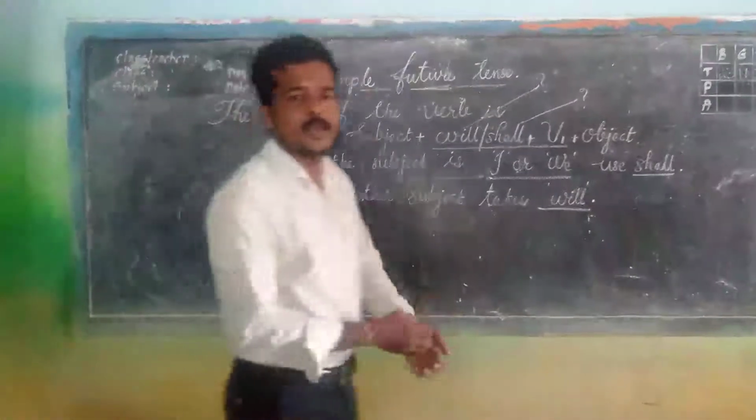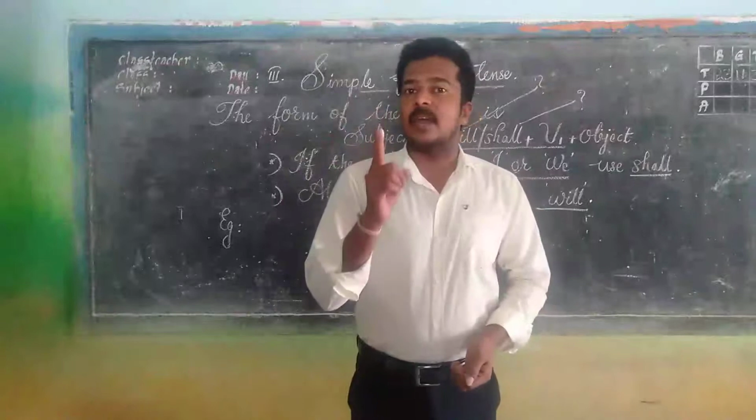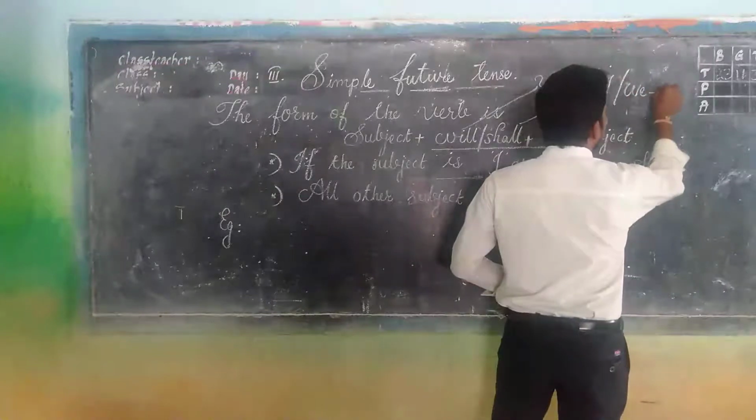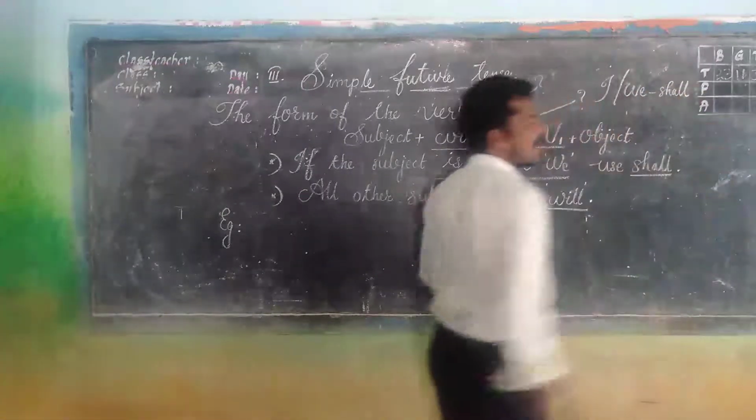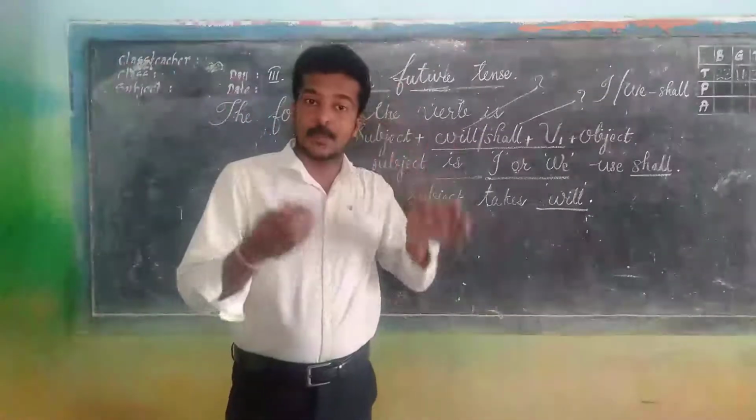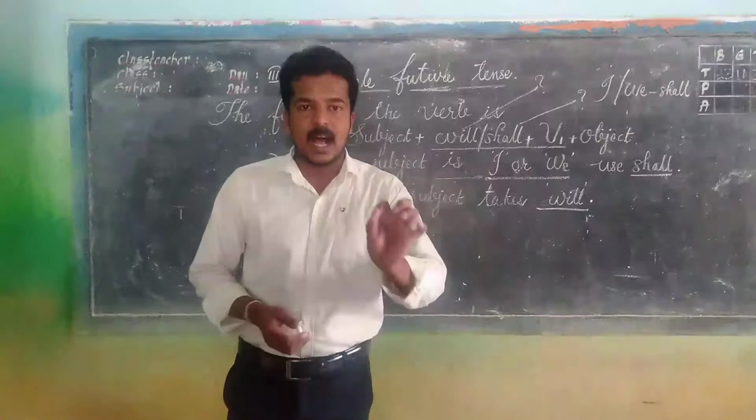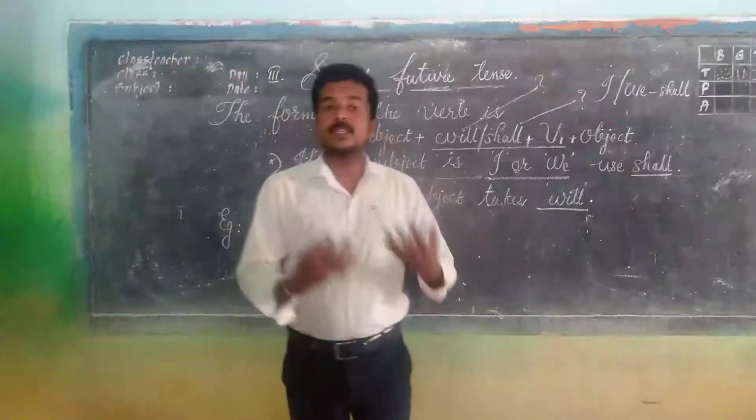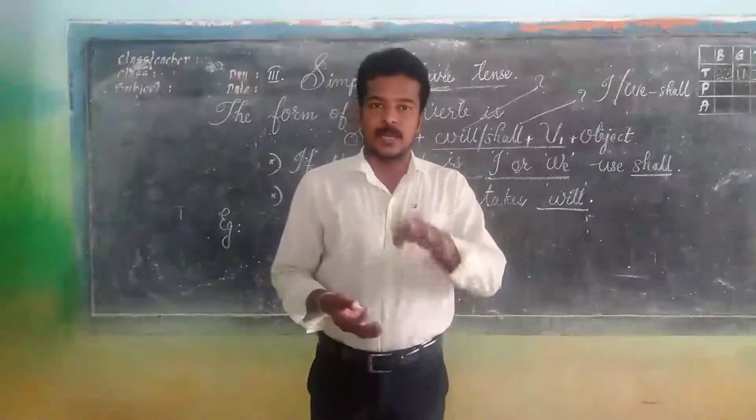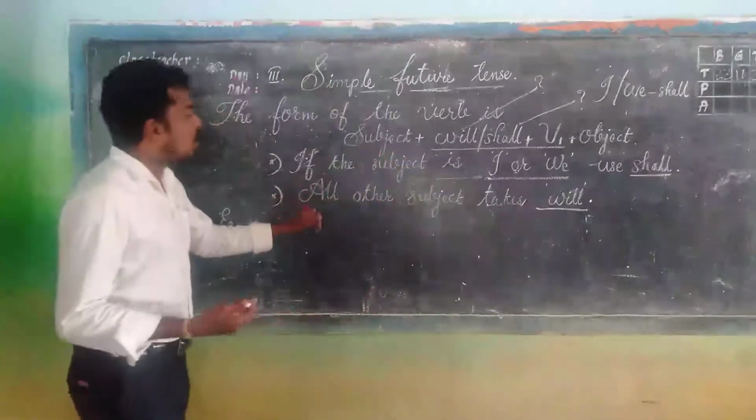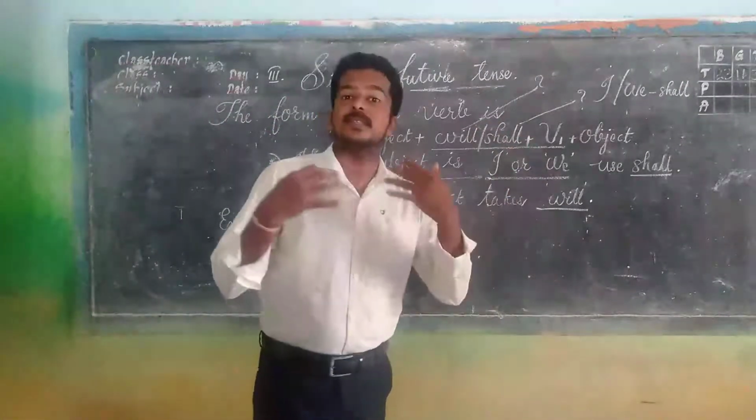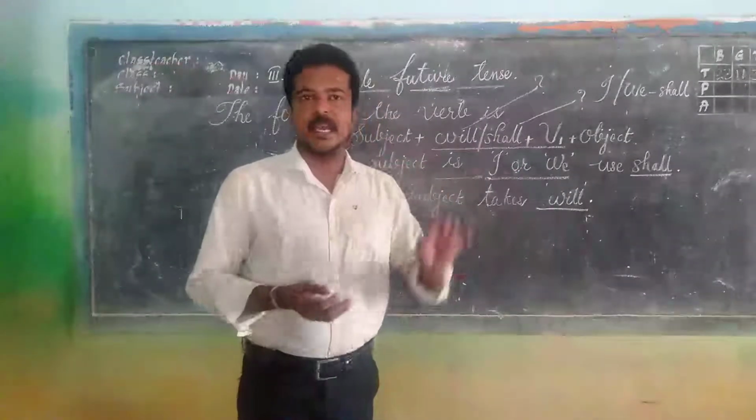It is very simple. If the subject is I or we, we must use shall as a helping verb in simple future tense. Hope you understand. If the subject is I or we, we must use shall as a helping verb. I shall, we shall. Whereas all other subjects take will. Apart from this I and we, rest of the subjects take will as a helping verb.